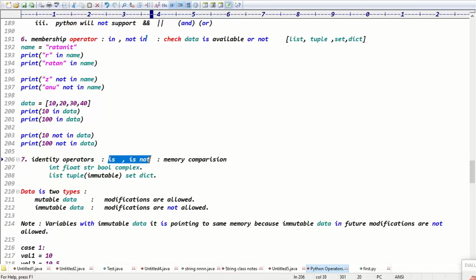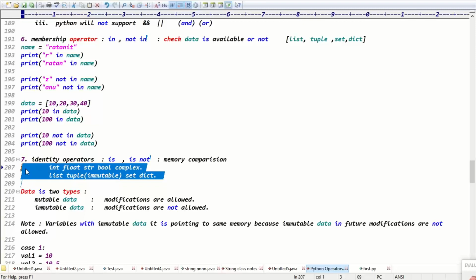Is and is not for the memory comparison. Guys, is and is not for what? Memory comparison, right? Is and is not for the memory comparison. See guys, initial data we have the int, float, string, boolean, complex, list, tuple, set, dict, like this, right?